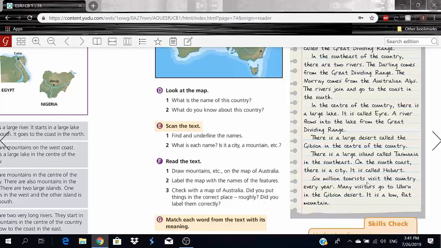6 million tourists visit the country every year. Many visitors go to Uluru in the Gibson Desert. So 6 million tourists visit the country every year. Okay, so Uluru, I'm not sure how to, my bad. So many visitors go to Uluru in the Gibson Desert, and it is a low, flat mountain.